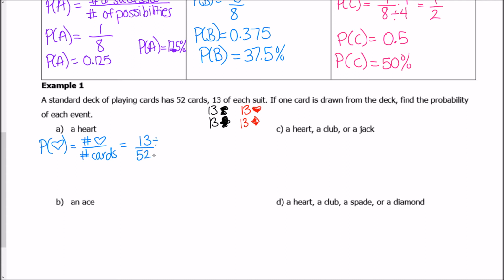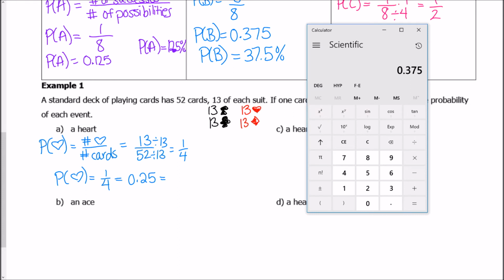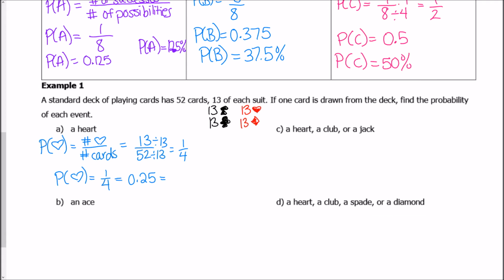But 13 and 52 are both divisible by 13, so you end up getting 1/4. So the probability of hearts is going to be equal to 1/4, which is 0.25. If I were to divide 1 divided by 4, I should get 0.25. You should also know that a quarter is 25 cents, so you don't need a calculator for that, which is 25% right here. So that's the probability of getting hearts, okay?